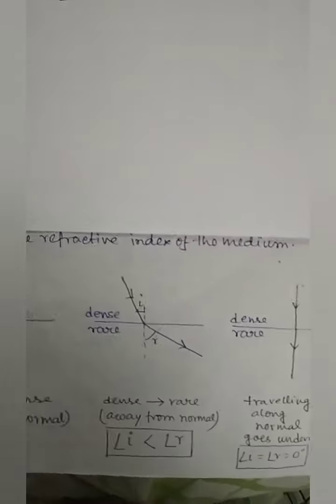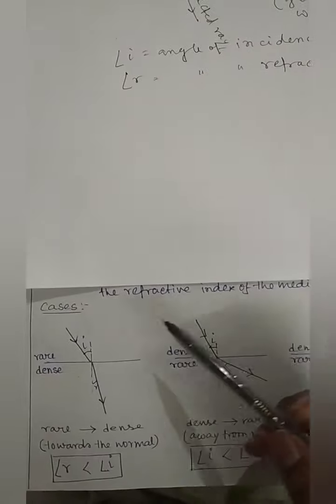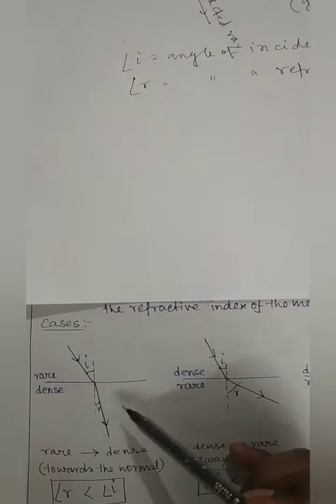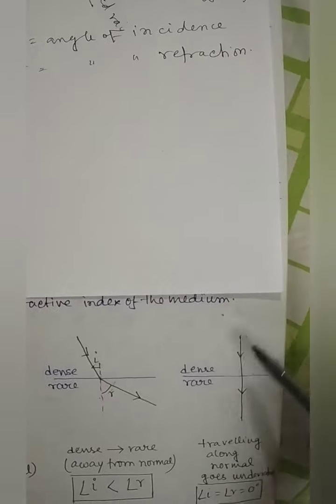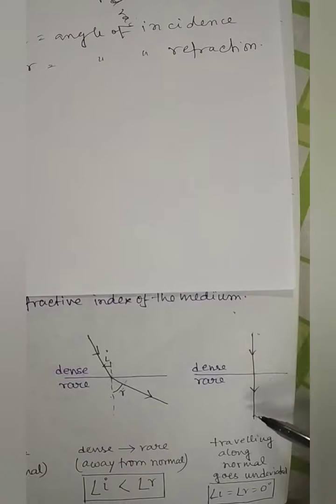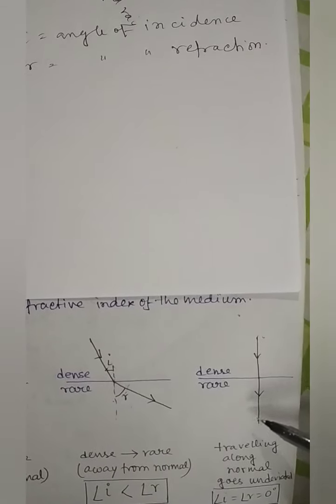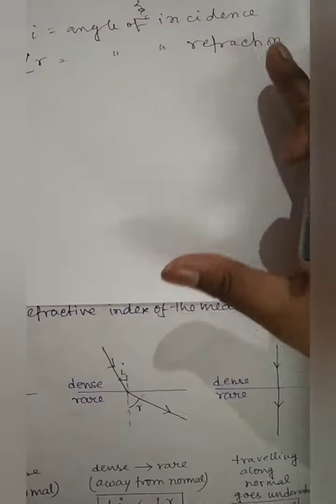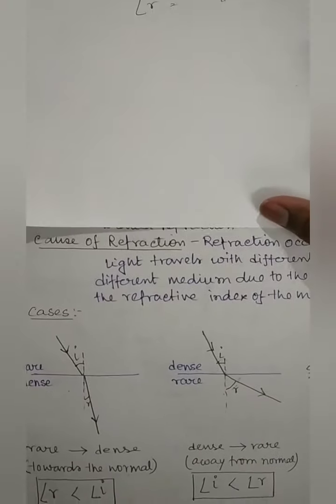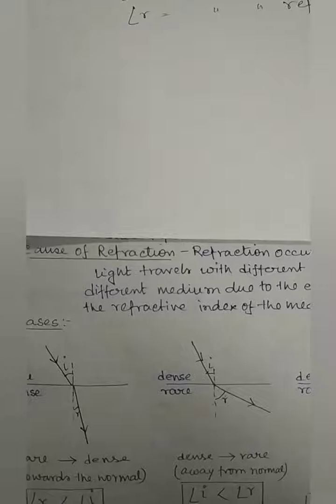So again I will tell you the three cases, a quick recap. From rarer to denser, towards the normal. From dense to rare, away from the normal. And if it falls at 90 degrees to the surface, it will go undeviated. Now next we will see what is the cause of refraction. That is, why is the light refracting